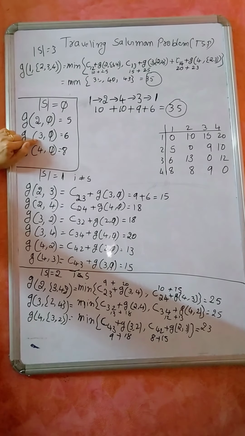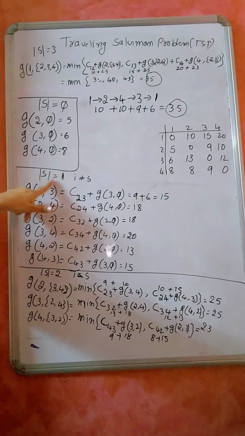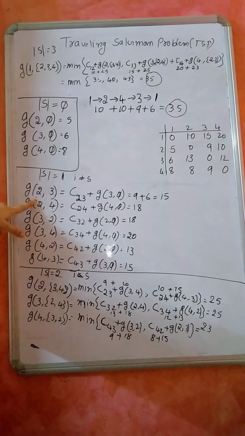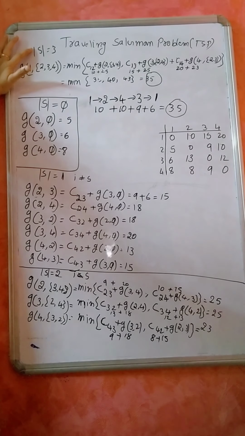Now currently I am in 3. All vertices are visited, that's why this is null. The only option is to go back to 1 from 3. So 3 to 1 is 6. Like that. Now when the length of S is 1, currently I am in 2, currently I am in 3, currently I am in 4. Don't consider the starting vertex when length is 0, 1 and 2. So when will it come? When the length is 3, because only 4 vertices are there, no?